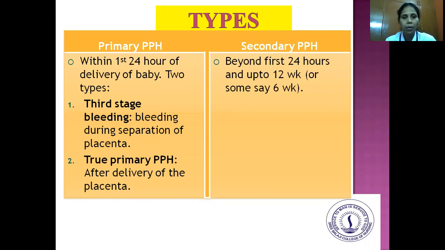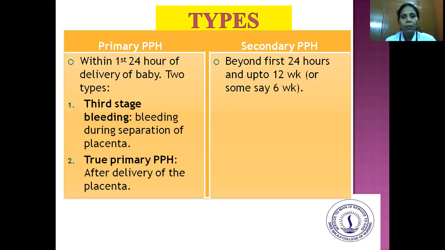Under primary PPH, there are 2 types. The first one is third stage bleeding and the second one is true primary PPH. What do you mean by third stage bleeding? When the bleeding occurs during the separation of the placenta, it is called third stage bleeding. And the next one is true primary PPH, where the bleeding occurs after the delivery of the placenta. So these are the types under primary postpartum hemorrhage.